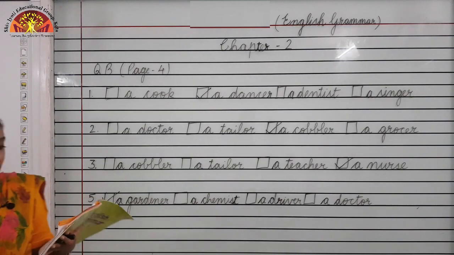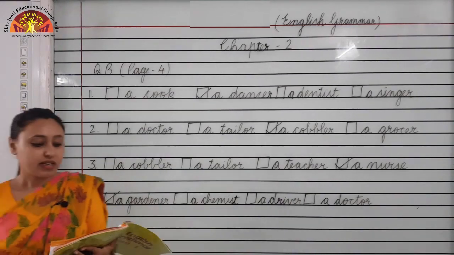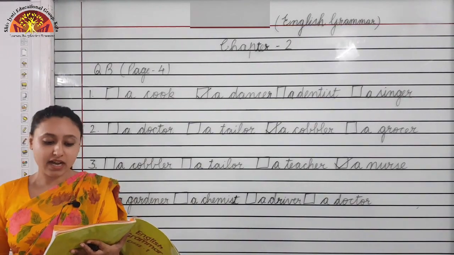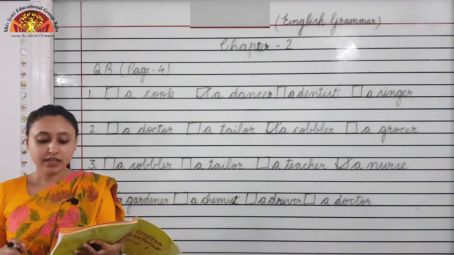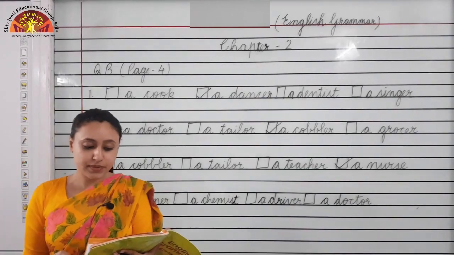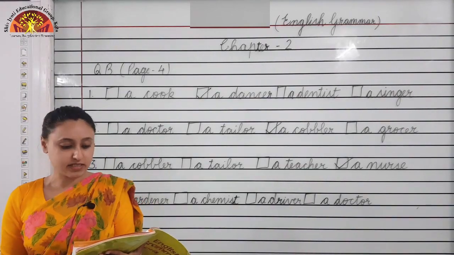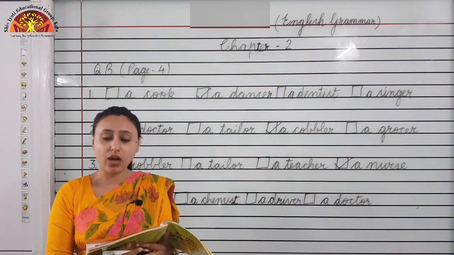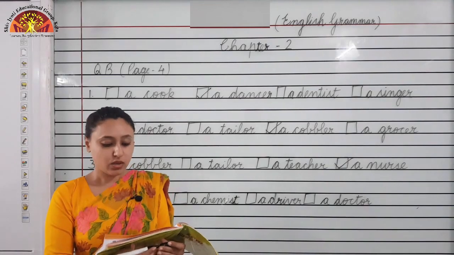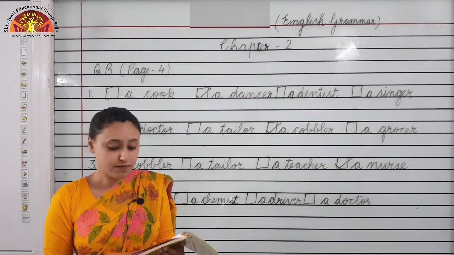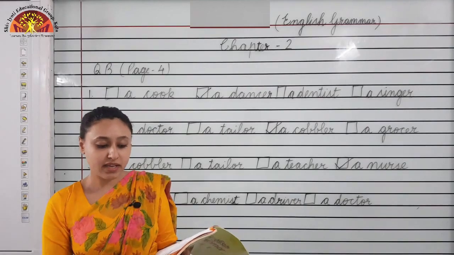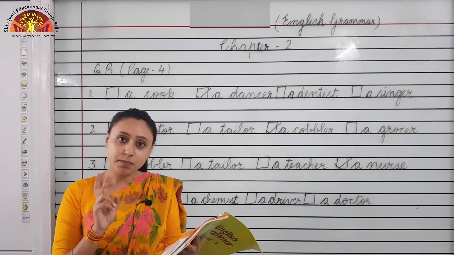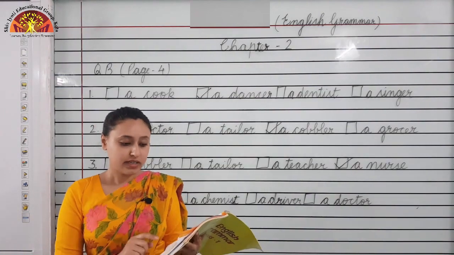Okay. Now, we will see question C. The names of a few people, the names of a few places are given. In column A are the names of some people and what they do in those places. Match the two columns. So, what you have to do? You have two columns, column A and column B. Column A has names of some people and column B has what they do in those places. So, you have to match with the correct answer.